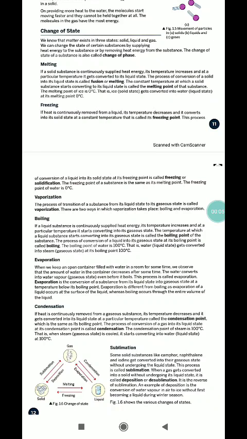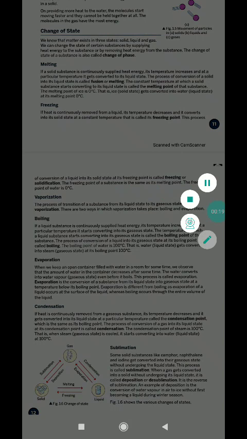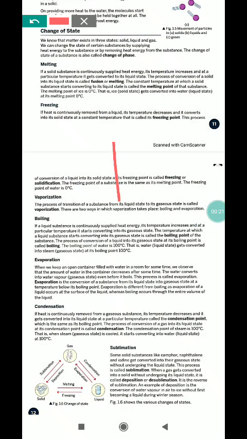Last day we have started the chapter number 1, matter. We know that there are 3 states of matter: solids, liquids and gases, and we have studied their characteristics also. Now today we will study about the changes of state, change of state of matter.